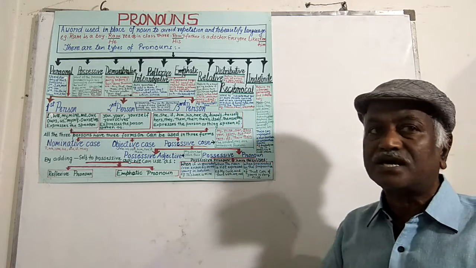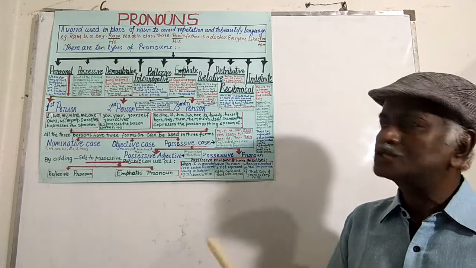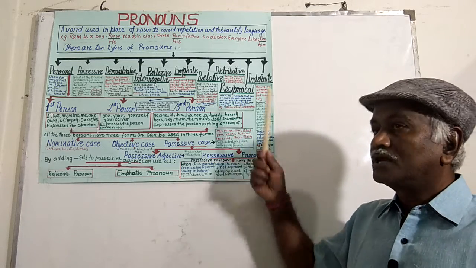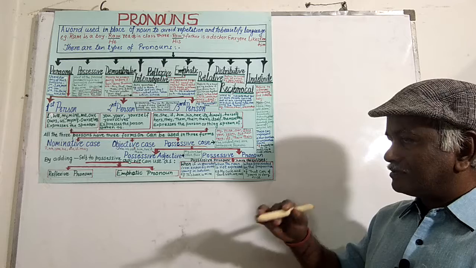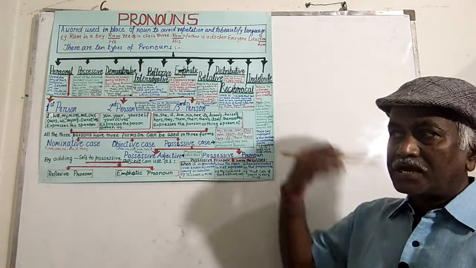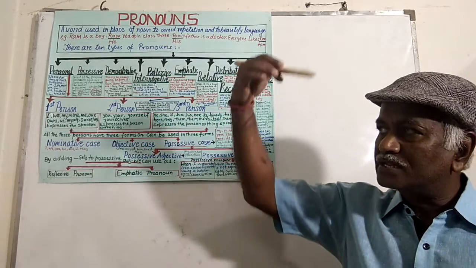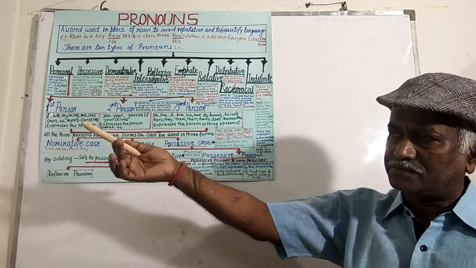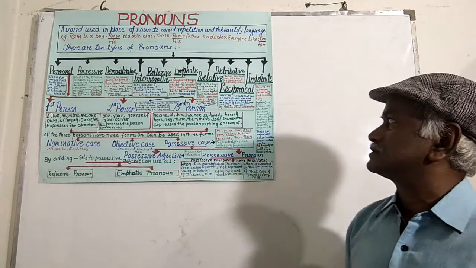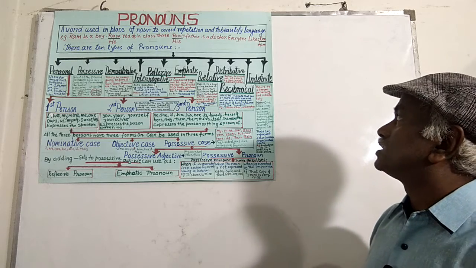For example, each other, one another. These two are reciprocal pronouns. That means whatever action is done by one person is repeated, and the benefits are received by the other, and the same action is repeated for the first person by the other one.